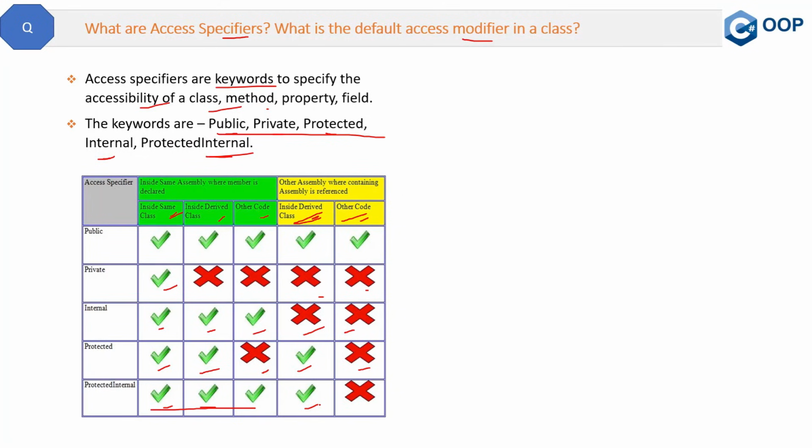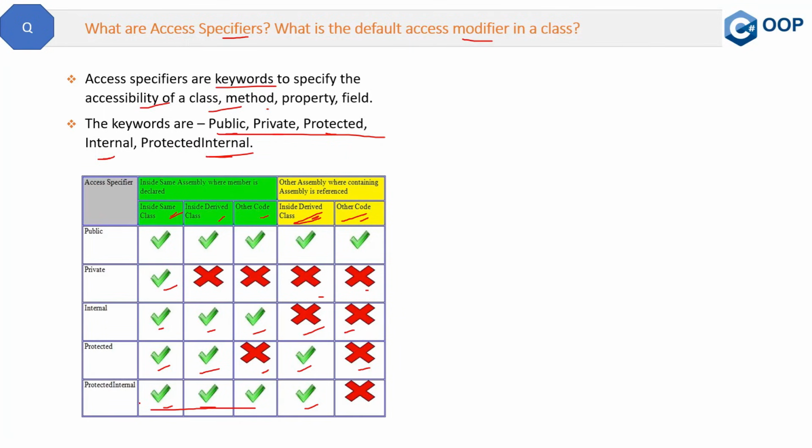So these are all the access specifiers. Out of these, public, private and protected, as I said, are very important and frequently used. Internal and protected internal are related to assembly, so they are not so frequently used, but yes, it's good to know them. Now the next part of the question is, what is the default access modifier in a class?